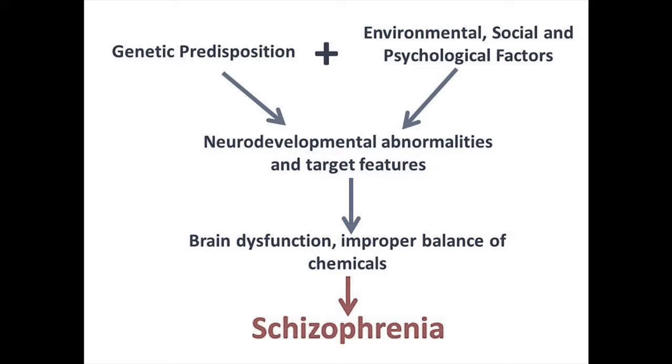As seen in this diagram, genetic predisposition combines with outside factors to lead to abnormalities and features that affect brain function and can lead to an improper balance of chemicals, all which combine to lead to schizophrenia.